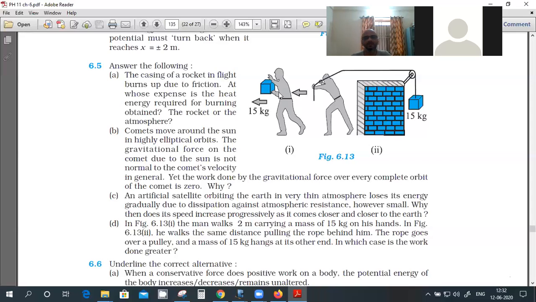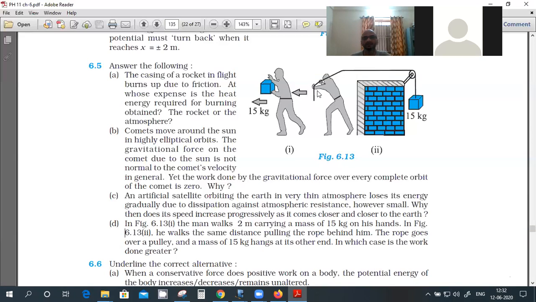The hand is giving a normal reaction to this box. The normal reaction is at an angle because the hand cannot be horizontal. So the vertical component of the normal reaction should be 15g. Here it is 15g cos theta or sin theta. Cos theta is in the horizontal direction and sin theta is in the vertical direction.